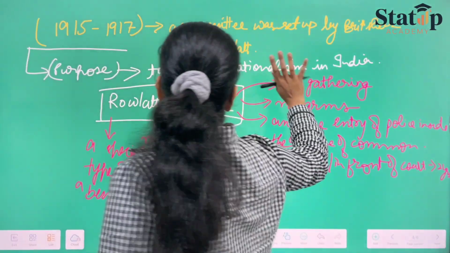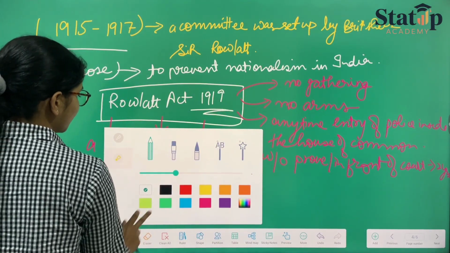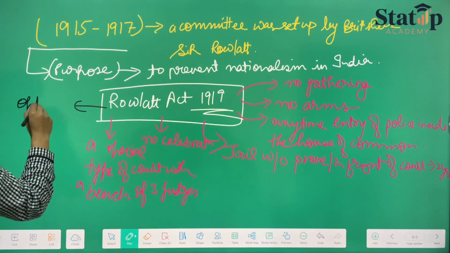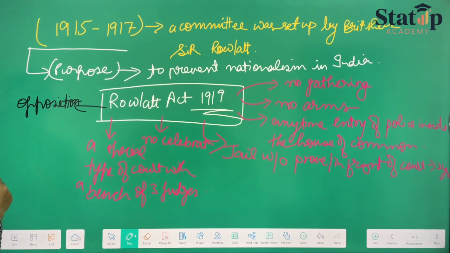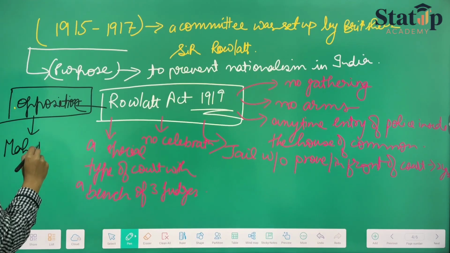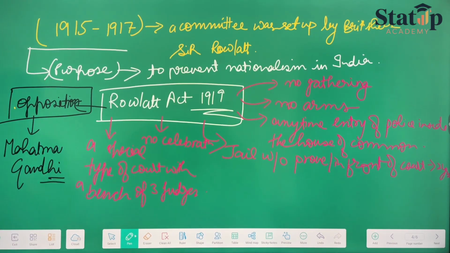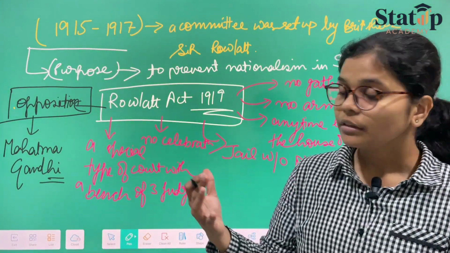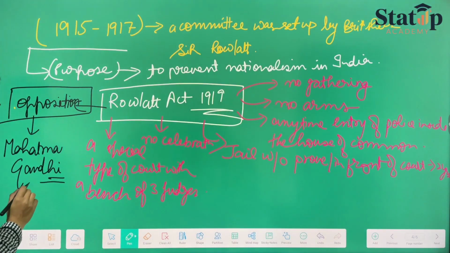So this all again hurt the sentiments of the public. Therefore, what did the public decide? The public decided that we will oppose it. Opposition started. And once the opposition started, the main leader of the opposition became Mahatma Gandhi. Once Mahatma Gandhi came into action, he launched a new movement, namely Satyagraha.